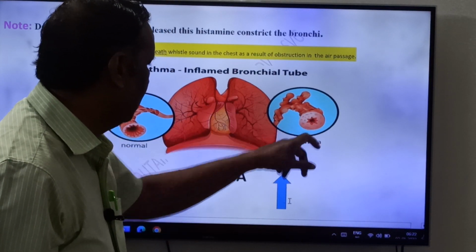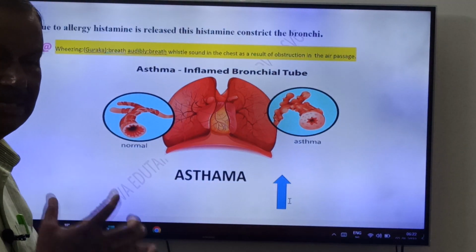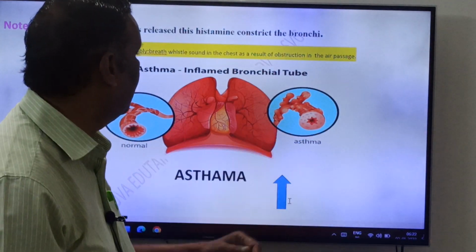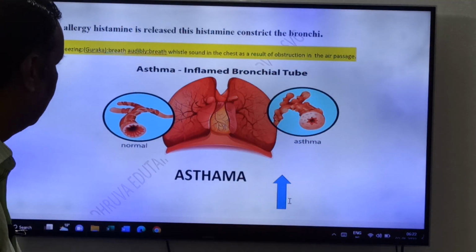So because of that, the diameter or the space present in the bronchi and bronchioles decreases here. It leads to asthma. Okay, friends.